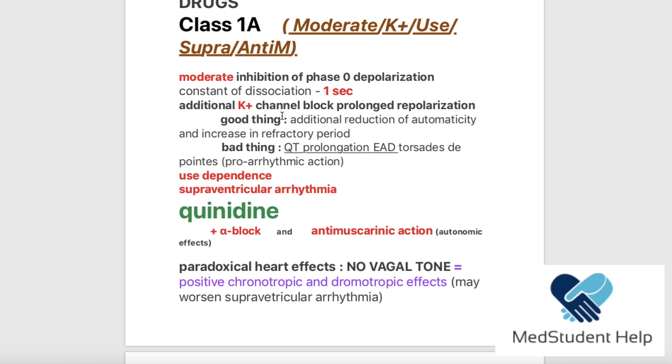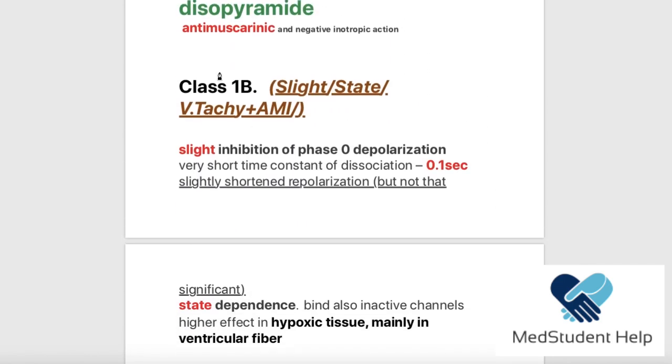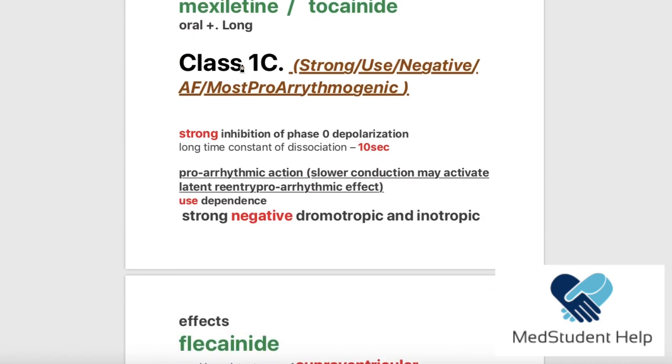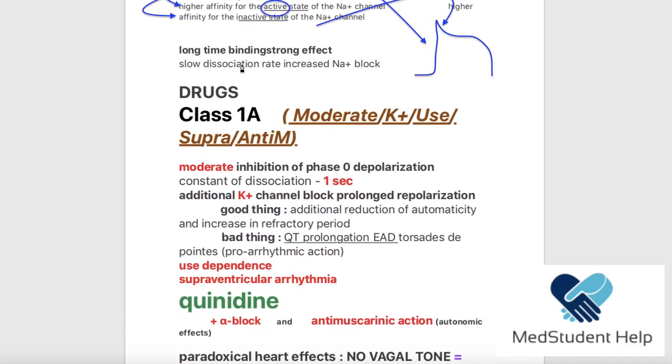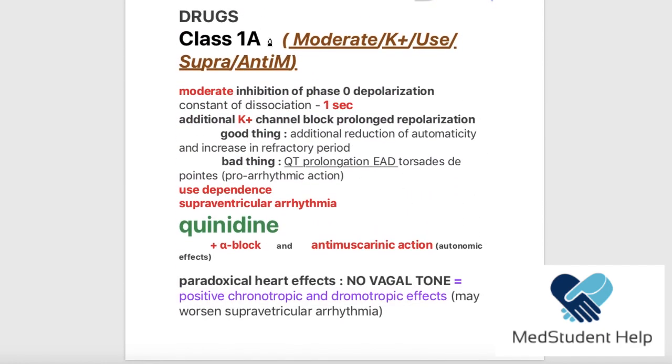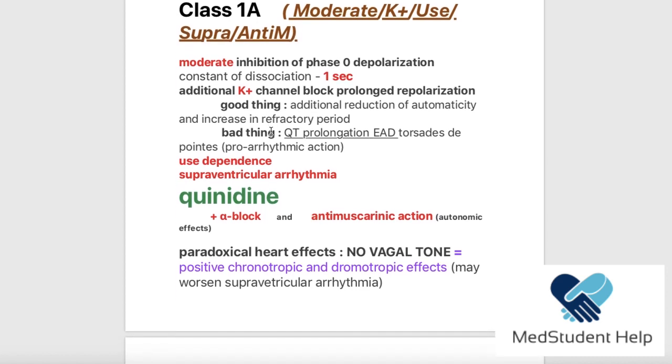Okay, now let's get started with what drugs we have in the first class. Class 1, the sodium channel blockers, is classified into three subclasses: class 1A, then class 1B, and then class 1C. Let's get started with class 1A. Just ignore this sentence in brown and let's go to details.